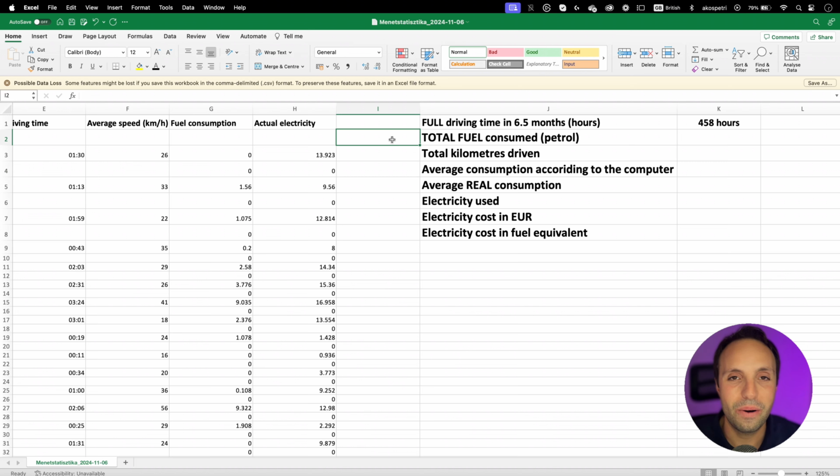But I now understand why people use chauffeurs and why they sit in a Royce or even a Bentley, 5-seater Bentley in the back, and they are working, right? I love driving, but it sounds odd that a little bit over 6 months I spent 458 hours in the car. That's a lot, guys, right?